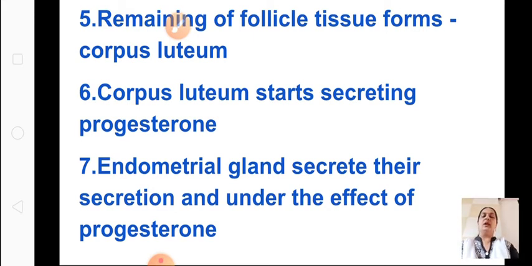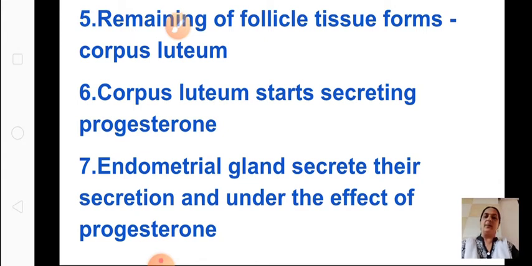So the follicle, what will happen in the starting? The follicle will start among the 2 to 4 million oocytes. One follicle, the covering of the follicle, is a sac. What is a follicle? It is a sac filled with fluid in which the immature egg is present.